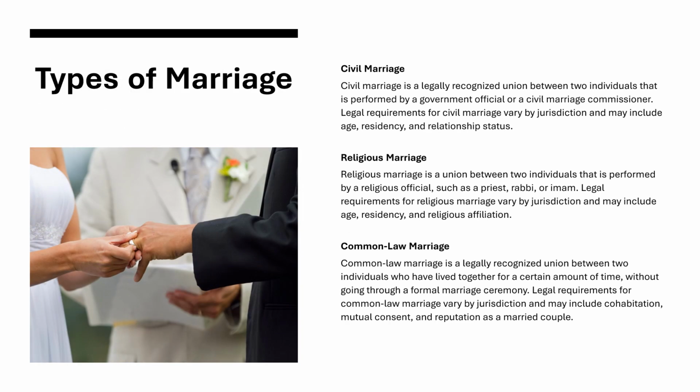Types of marriage. Civil marriage. Civil marriage is a legally recognized union between two individuals that is performed by a government official or a civil marriage commissioner. Legal requirements for civil marriage vary by jurisdiction and may include age, residency, and relationship status.